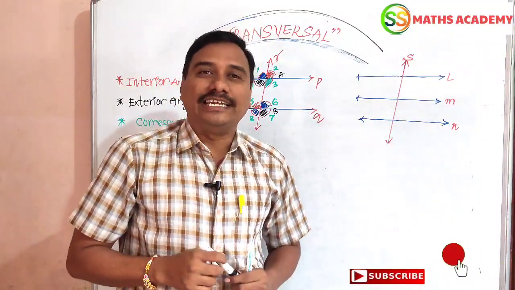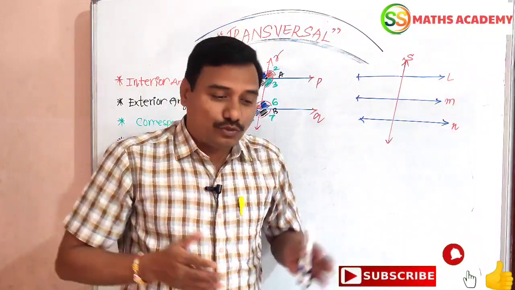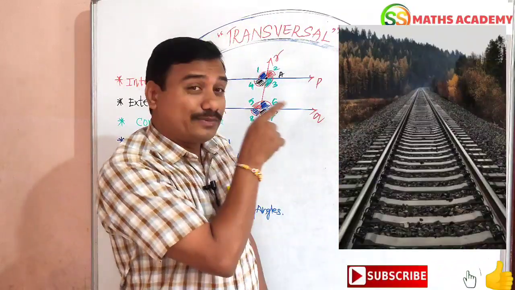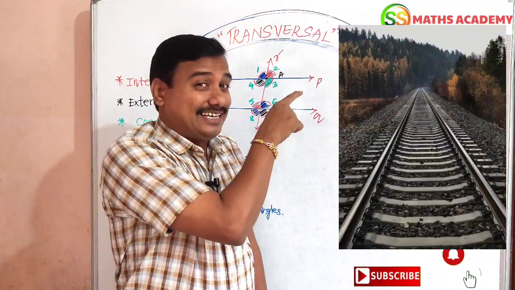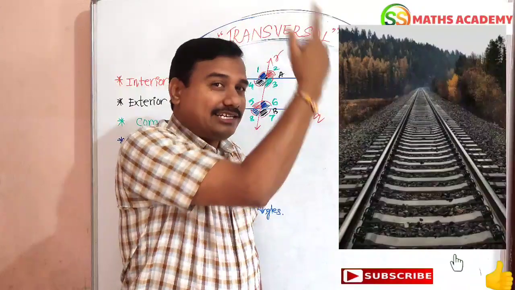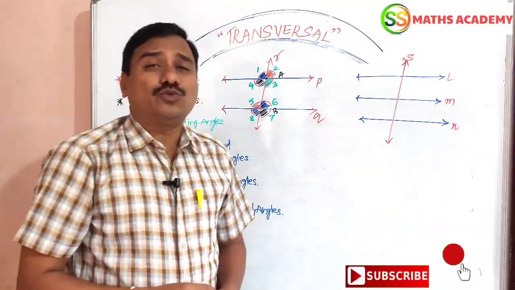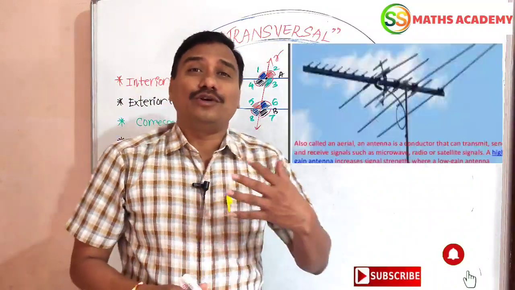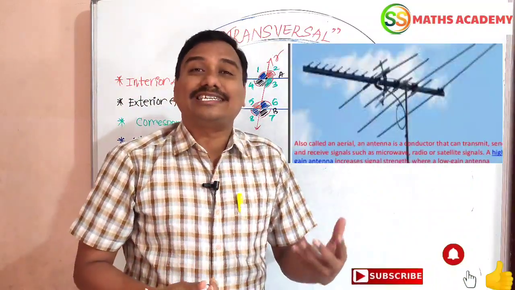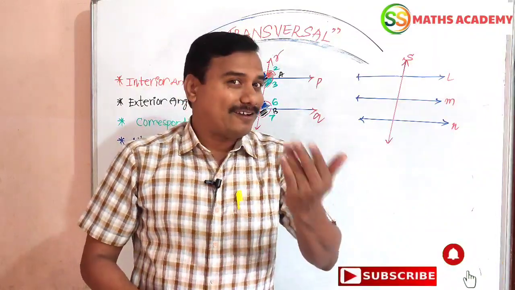You might have seen a railway track in our life. Everybody knows it very well. Observe the railway track: this figure is an example of two parallel lines intersected by a transversal line. In this video, we are going to understand the different types of angles formed by the transversal of two parallel lines.